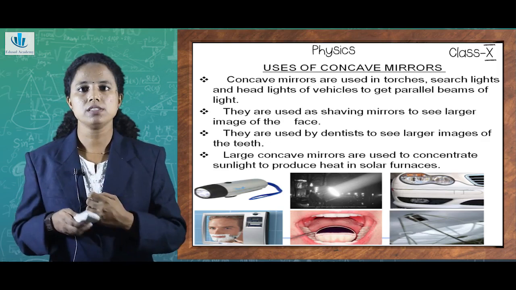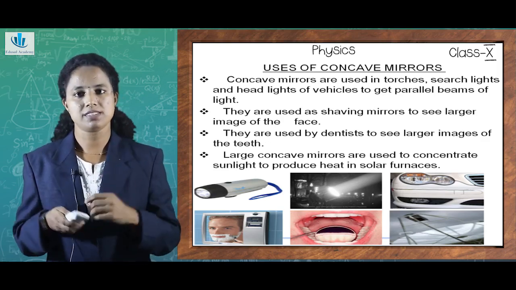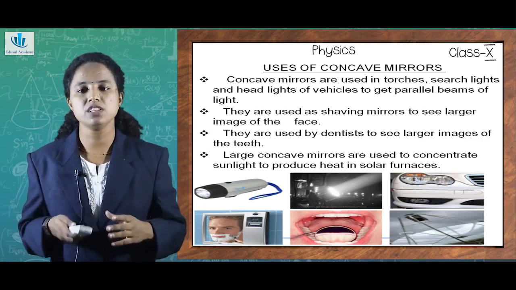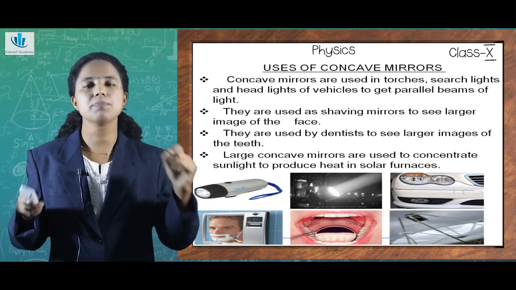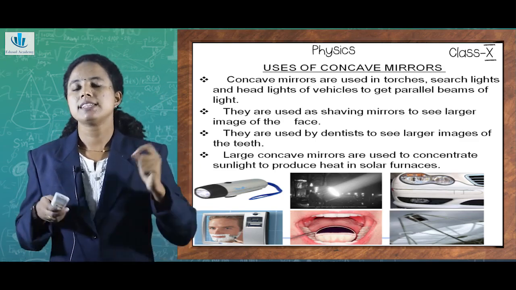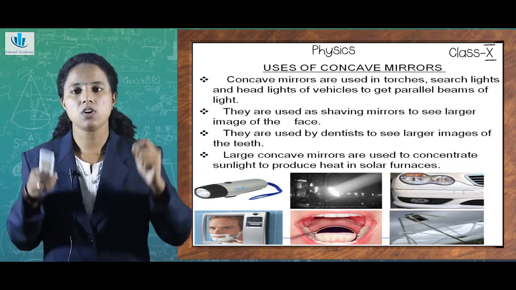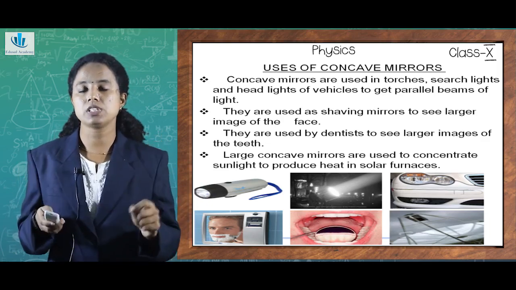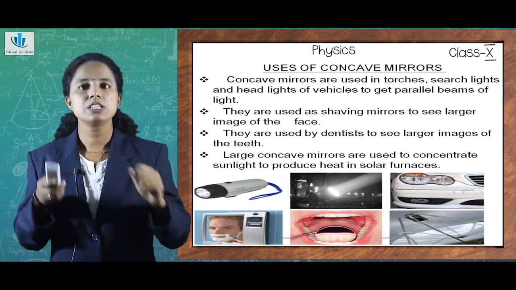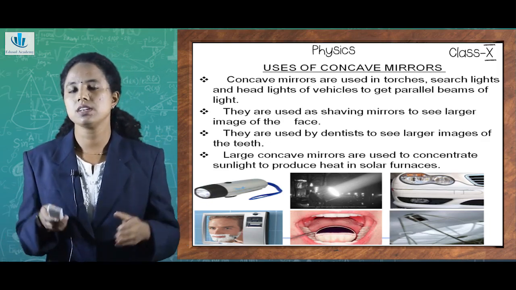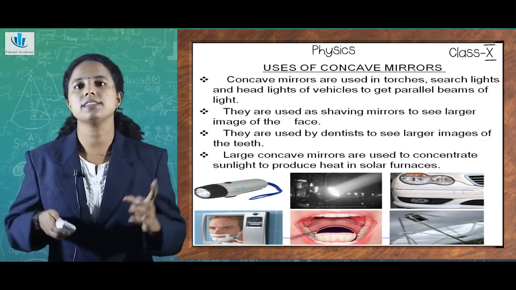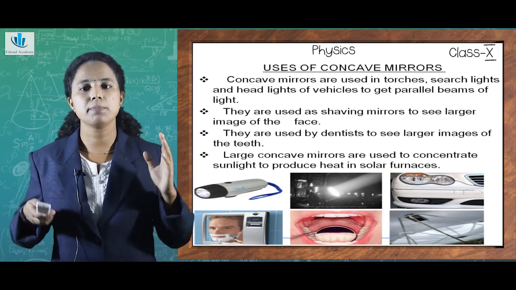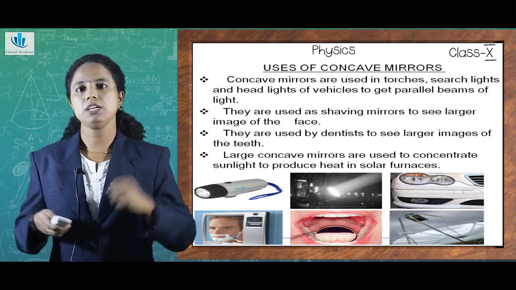In the case of concave mirrors, they are called converging mirrors, isn't it? That is, the rays of light passing parallel to the principal axis converge after reflection to a point called the principal focus. Since they are called concave or converging mirrors, they have a lot of applications in our daily life, especially in medical fields. Concave mirrors are mainly used in torches, searchlights and headlights of vehicles. Why do we use them? It's because concave mirrors are used to get parallel beams of light. And they have a converging property too.